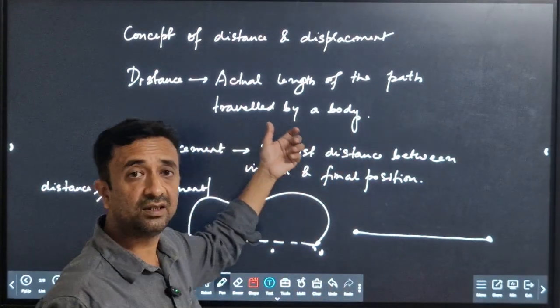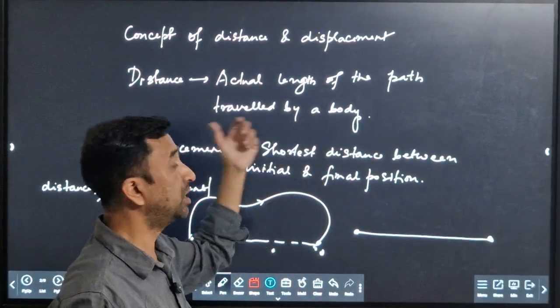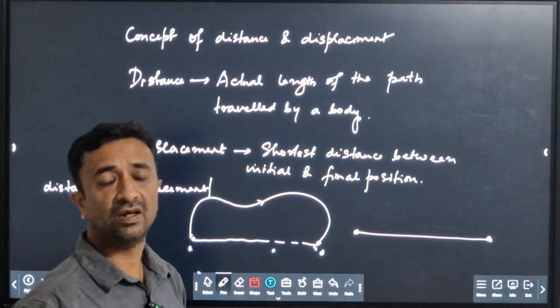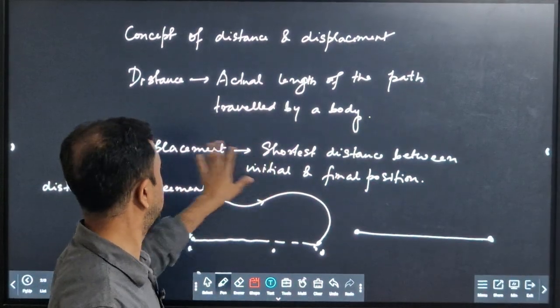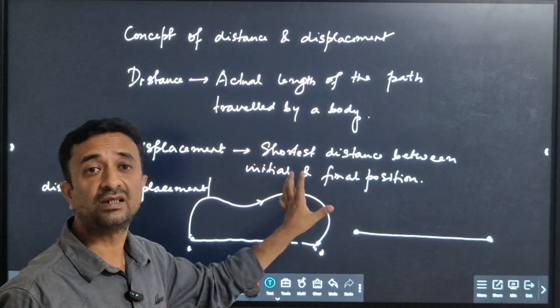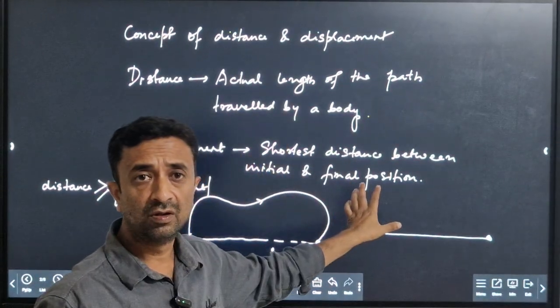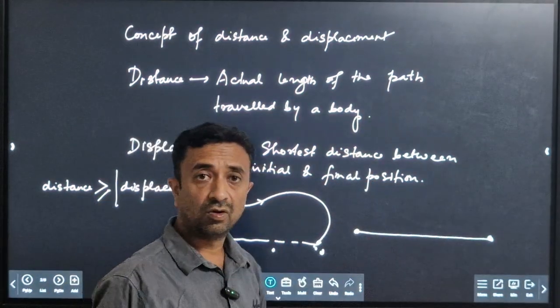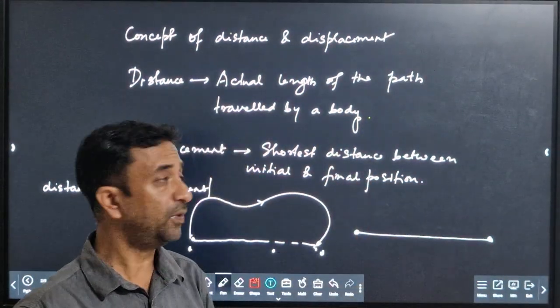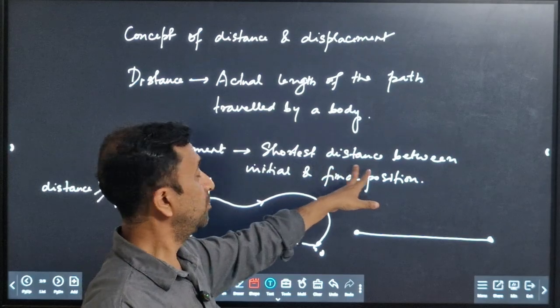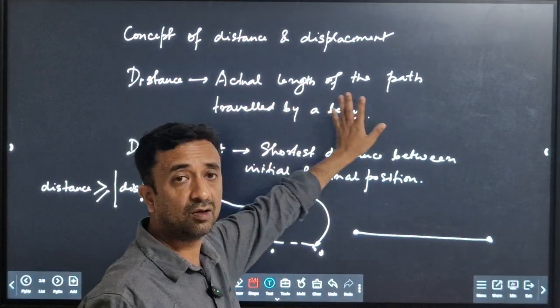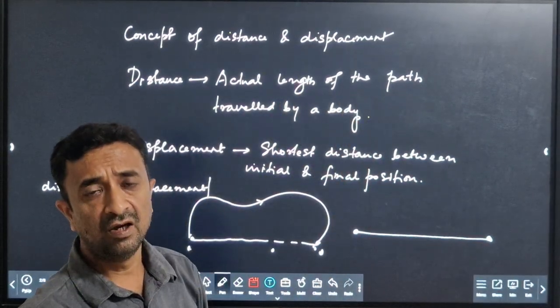So distance is a scalar quantity. That means it has only magnitude, it does not have any direction. Whereas displacement is a vector quantity. That means it can be positive, it can be negative also, and it can be zero also. That we will discuss in the next page. So here always remember the distance is a scalar quantity, whereas displacement is a vector quantity.